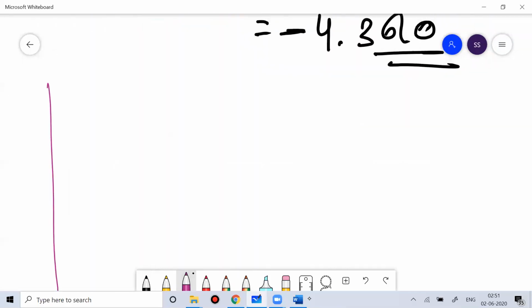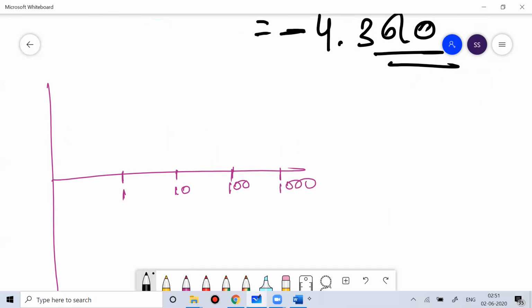I can plot the graph also. If you take the value, this is 1, this is 10, this is 100, this is 1000. So log 1 is 0. Log 10 is 1, so if you take the x value 10, the y value you get is 1.